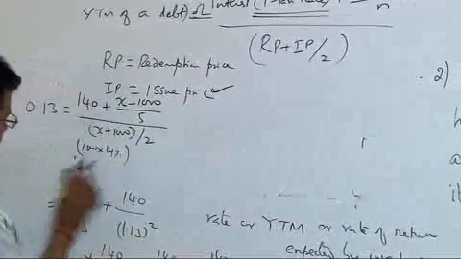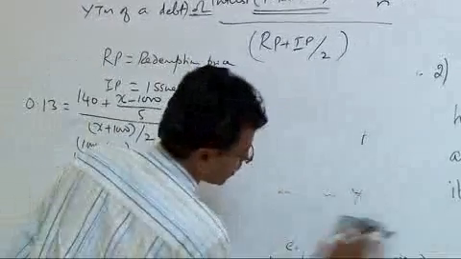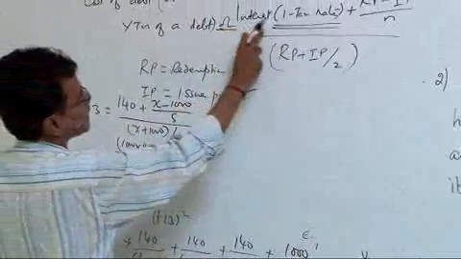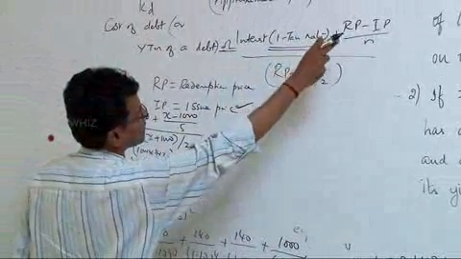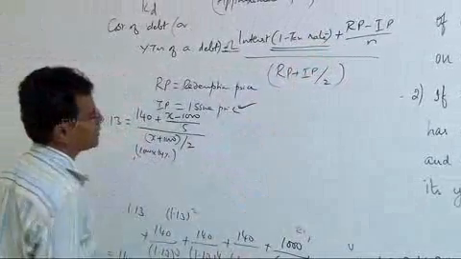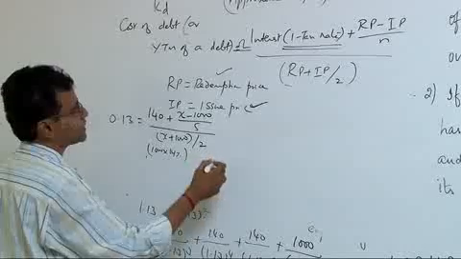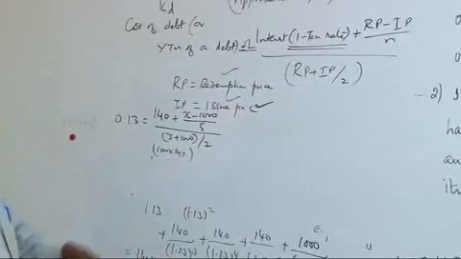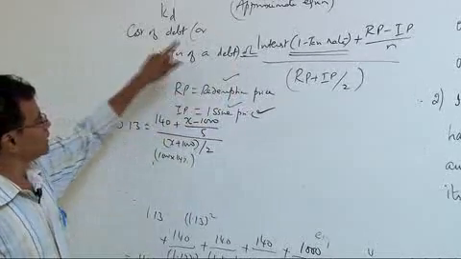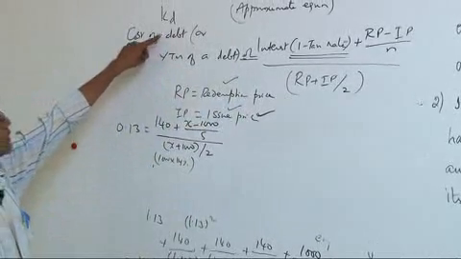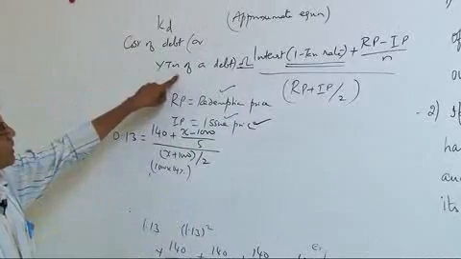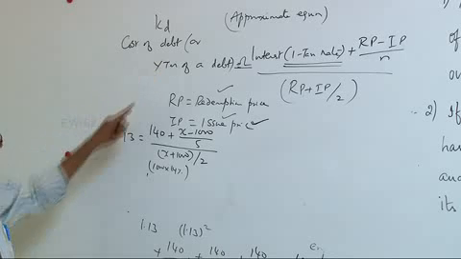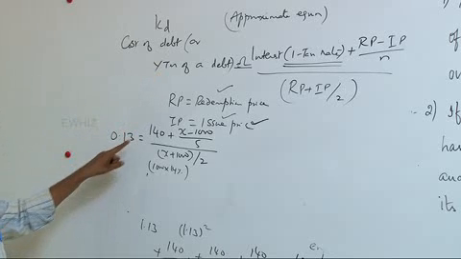So I have taken the equation where we work out cost of debt. Cost of debt is equal to interest into 1 minus tax rate plus RP minus IP by N divided by RP plus IP by 2, where RP is the redemption price of the concerned debt, IP is the issue price of the concerned debt. This is an approximate equation. This equation is used to establish cost of debt, which is nothing but the yield for the investor, and therefore this is YTM, and that is 13%.